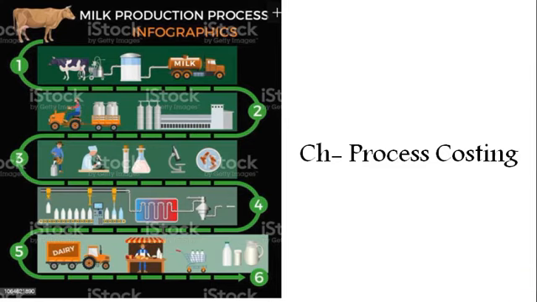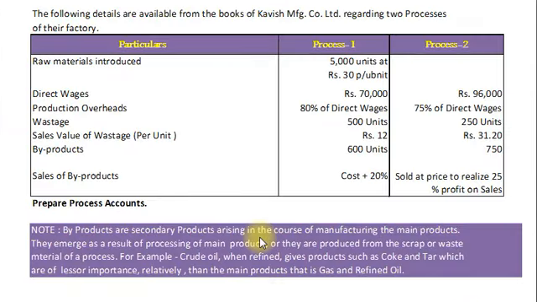Dear students, today we will solve one example of process costing in subject Advanced Accounting and Auditing paper 3 for class second year BCom semester 4, Veer Narmad South Gujarat University. Here is the question. The following details are available from the books of Kavish Manufacturing Company Limited regarding two processes